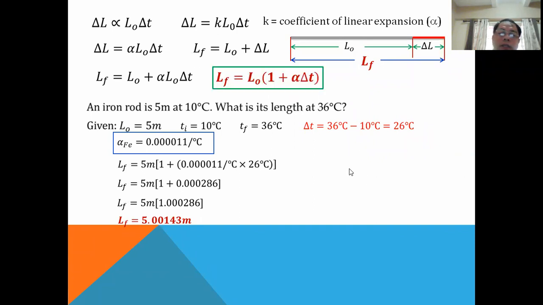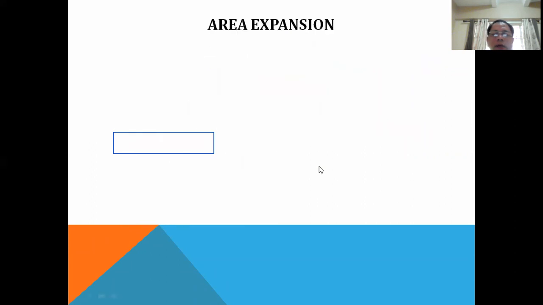Now, in terms of area, area expansion. The material will not only expand linearly, meaning its length is not the only thing that increases. But now we know that its area will also become bigger. So it will expand in all directions.